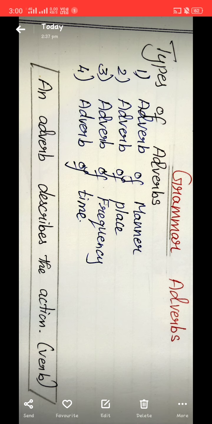In grammar class, what do you learn? Yes, adverbs. What are adverbs? Adverbs describe the action. Then we learn the different types of adverbs also: adverbs of manner, adverbs of place, adverbs of frequency, and adverbs of time. Why are adverbs important? Yes, they give us more information about the verb.